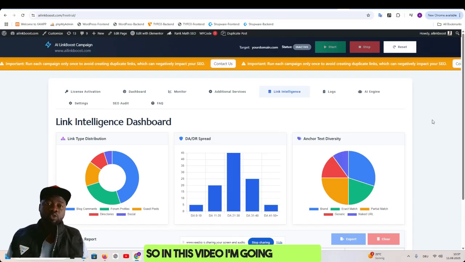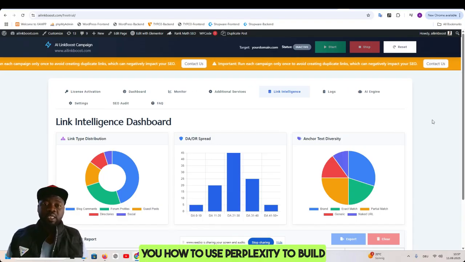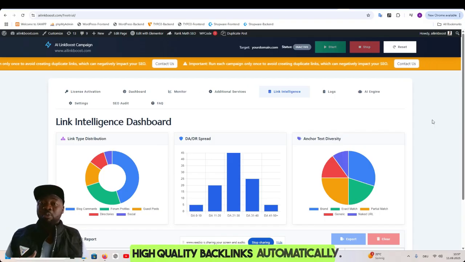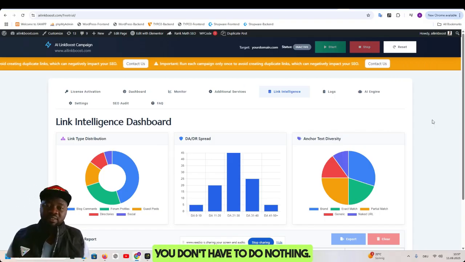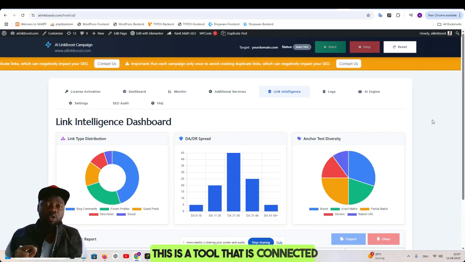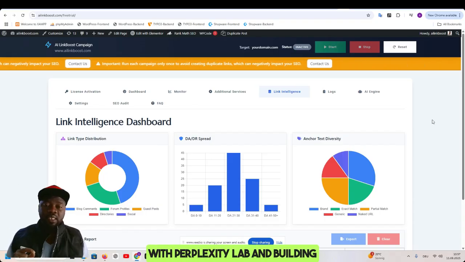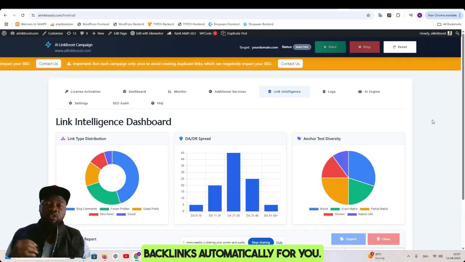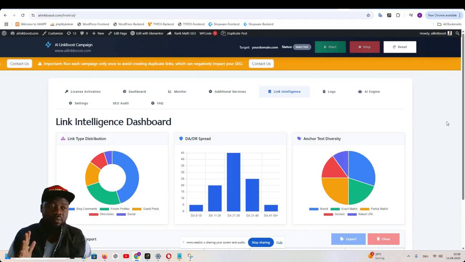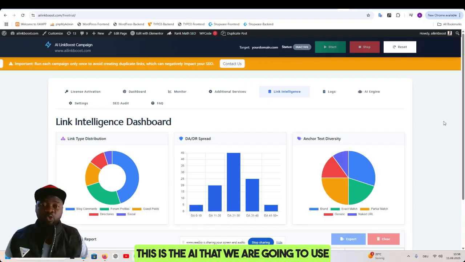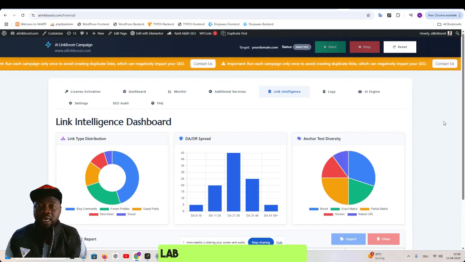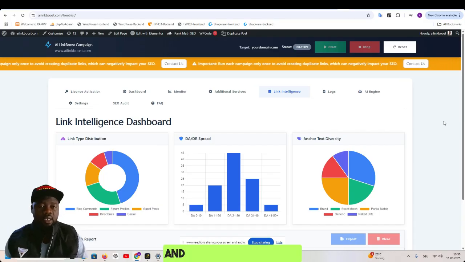So in this video, I'm going to show you how to use Perplexity to build high quality backlinks automatically. You don't have to do anything. This is a tool that is connected with Perplexity Lab and builds backlinks automatically for you. So let me show it to you. Here, this is the AI that we are going to use for our Perplexity Lab automatic link building. And let me show it to you.